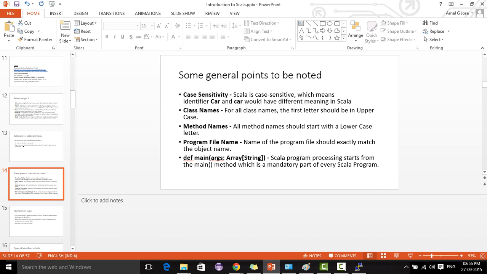Scala programs start from the main method, just like Java. The execution starts from the main method. In Java also, the execution starts at the main method. It is similar to Java in these cases.